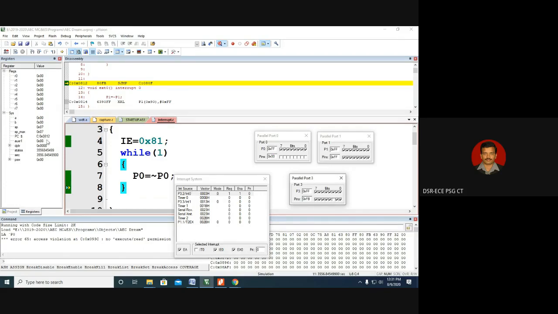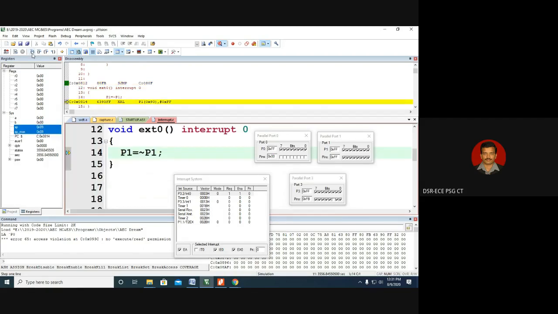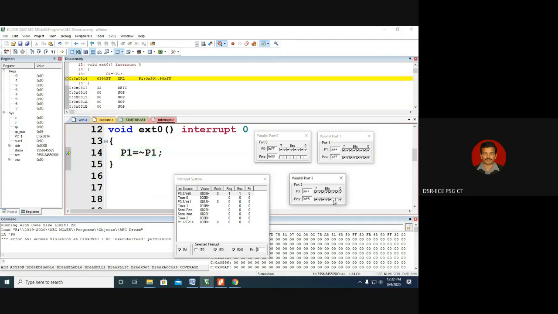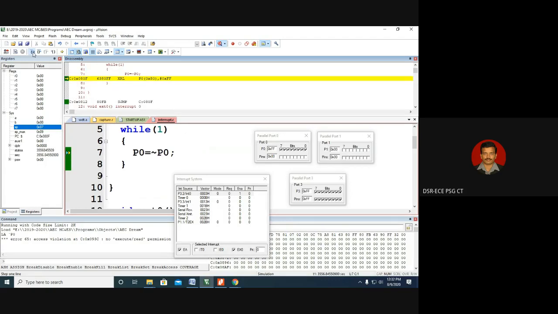So now we are supposed to check the program counter as 0003. It has to come to, now we are expecting the program counter has to become 0003. Now I am executing from the C program side. I have to execute from the assembly program side, then only it will be very interesting.